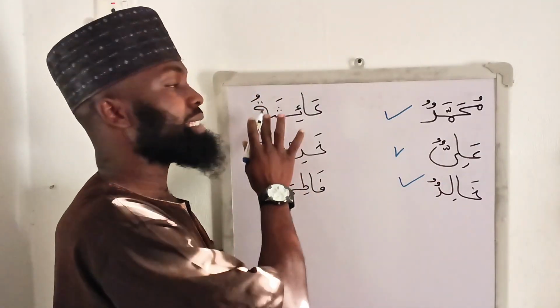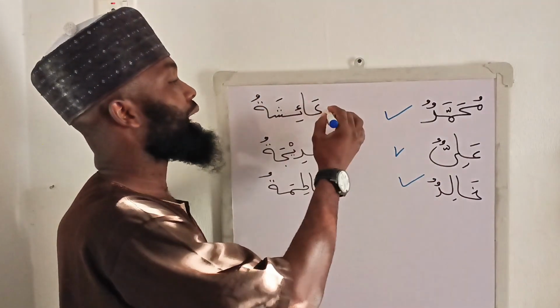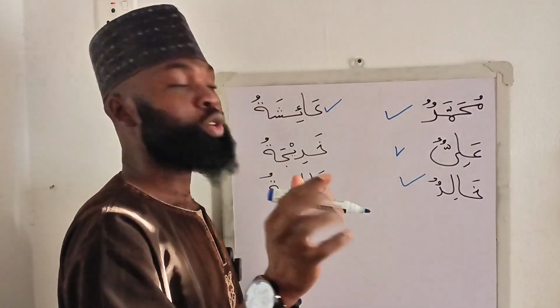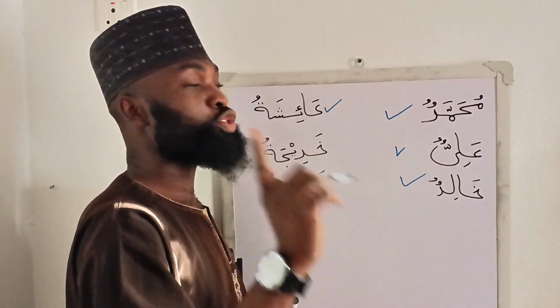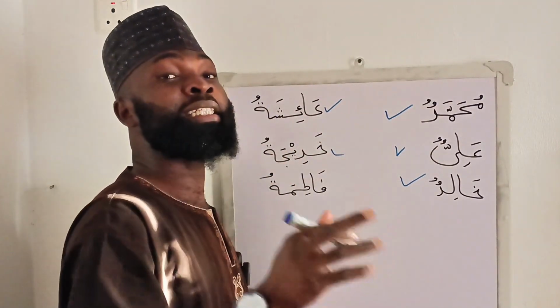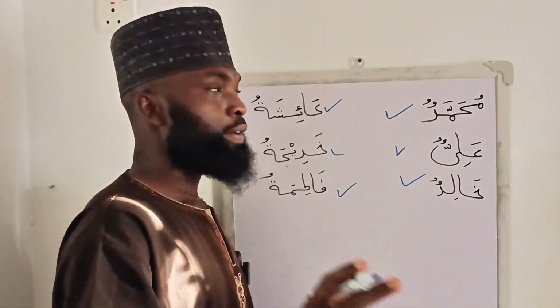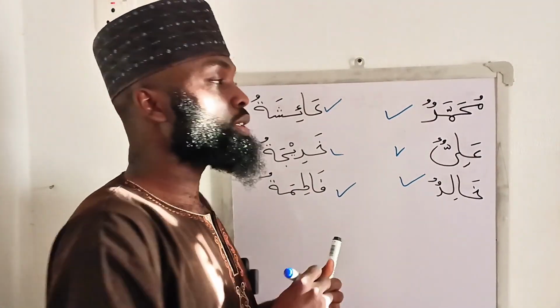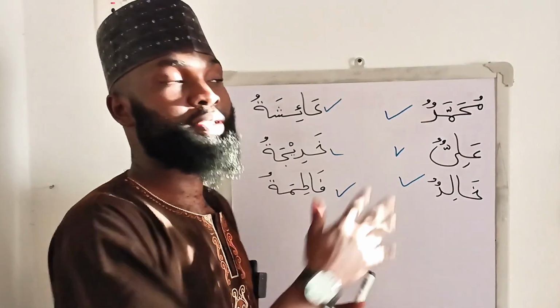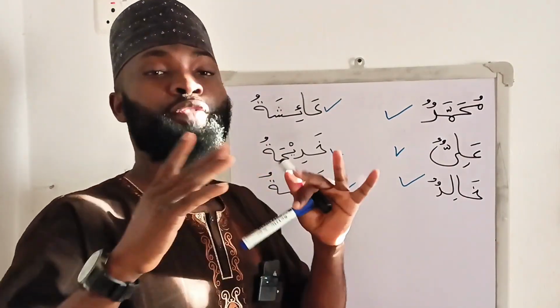Now coming to this side, these are names of females. The first one, we have Aisha too. Listen very well. Aisha too. The second, Khadija too. The third, Fatima too. From the pronunciation of these two categories of names, names of males and names of females, you would have noticed